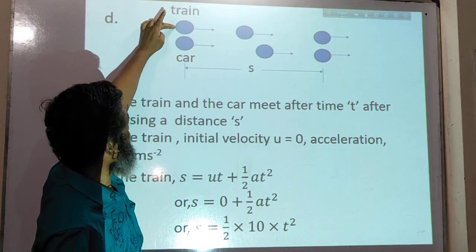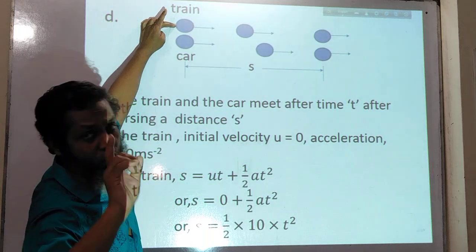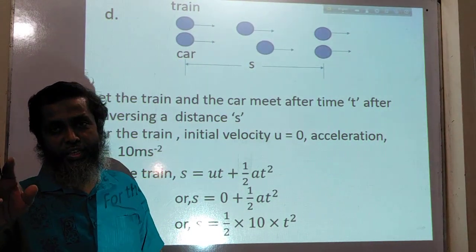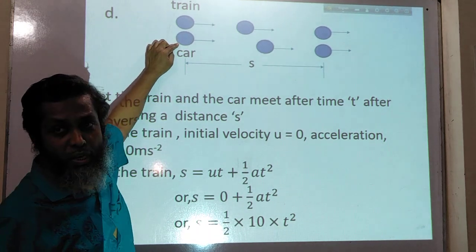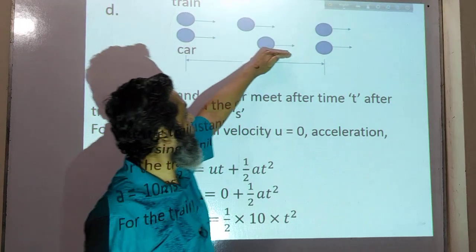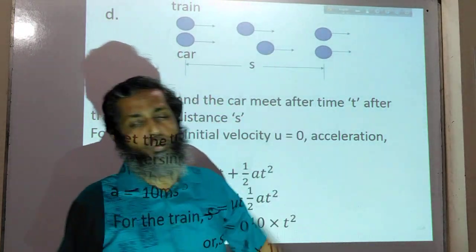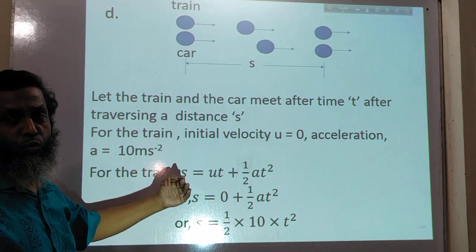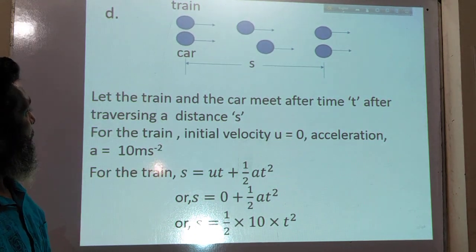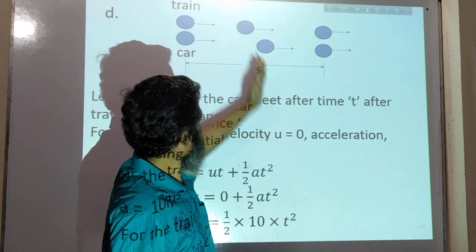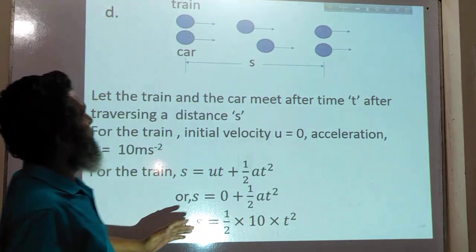That means the train has initial velocity 0, but the car has initial velocity 100 meter per second. So the car will go ahead and the train will lag behind the car.